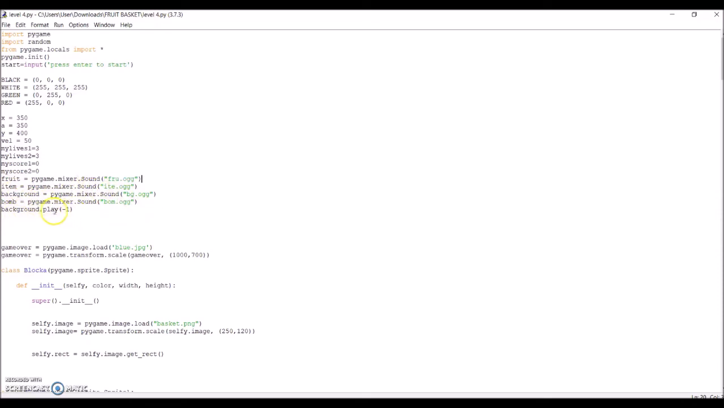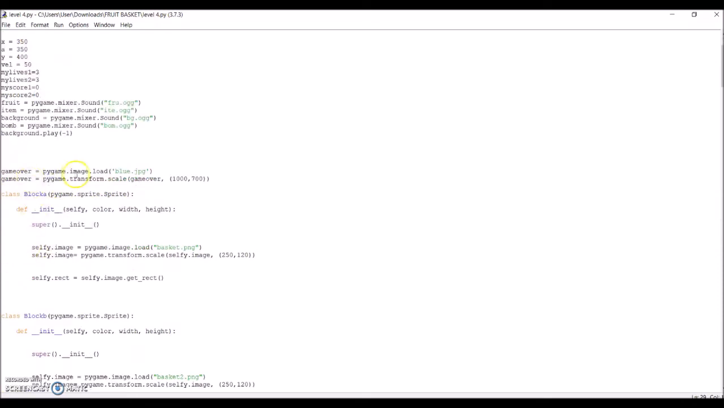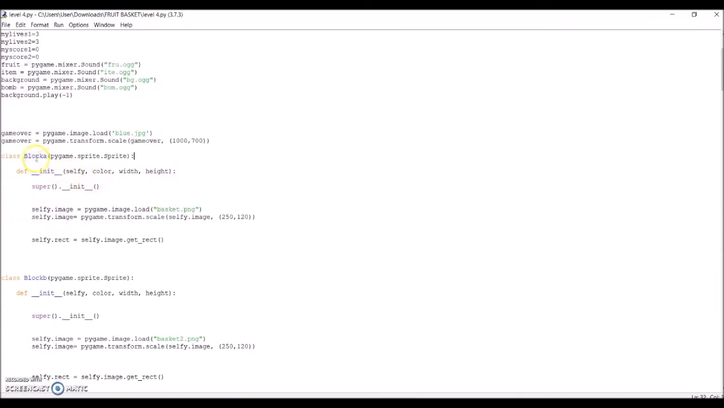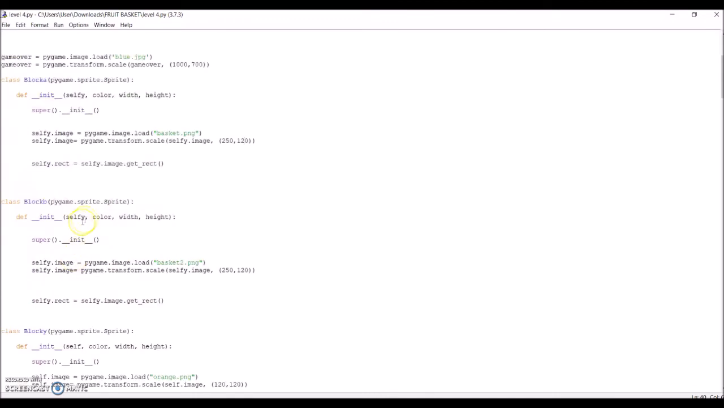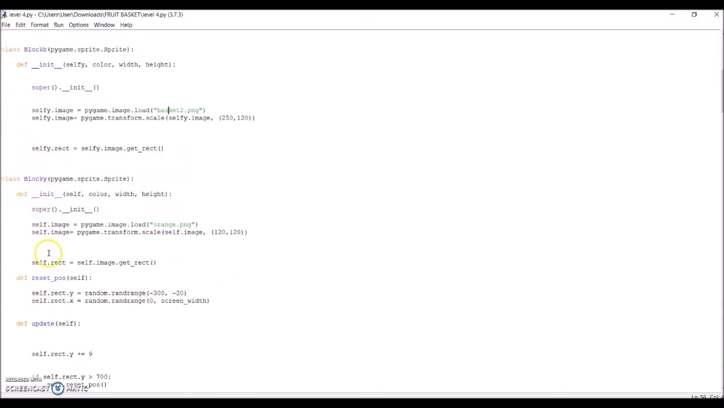The background audio is loaded and this code will make it play non-stop during the game. Background image is also put and transformed within the size of the window. After that, we'll start with the making of the class per object. The first class, which is called Block A, is for the player's one basket. Load the basket image in it with pygame.image.load and transform it with the width of 250 and the height of 120. Repeat the same steps for player 2 but load a different basket image and use a different name.